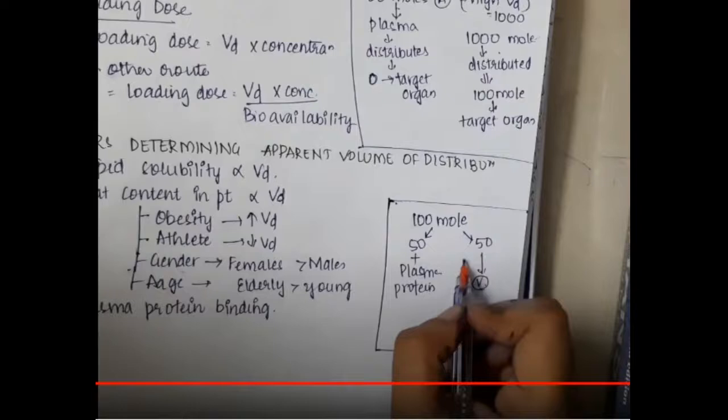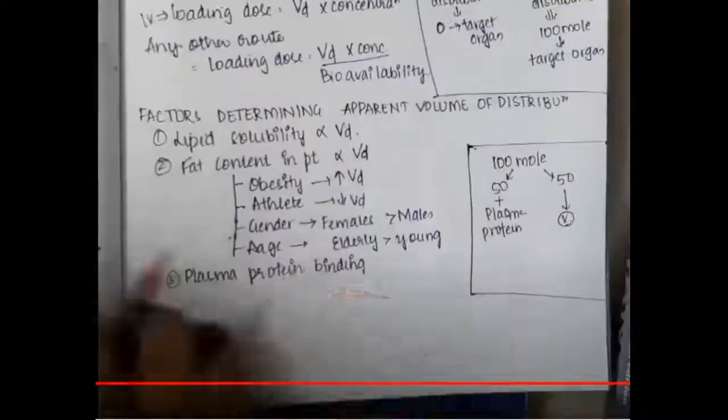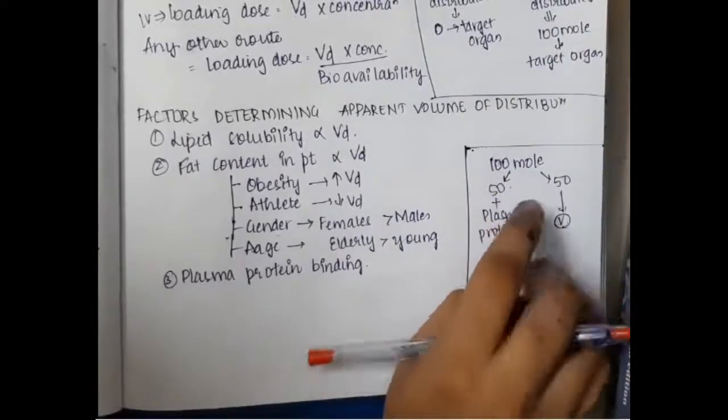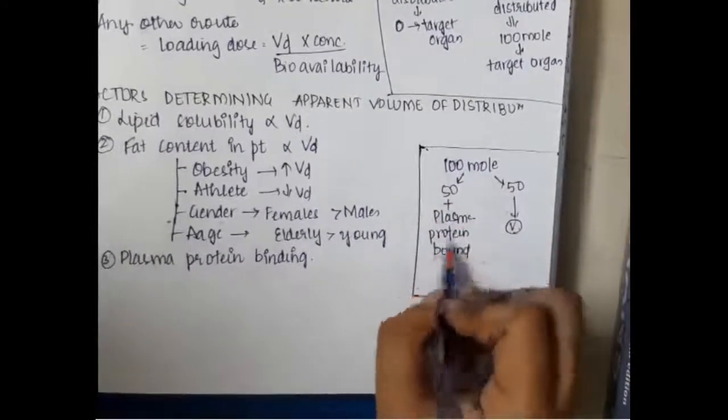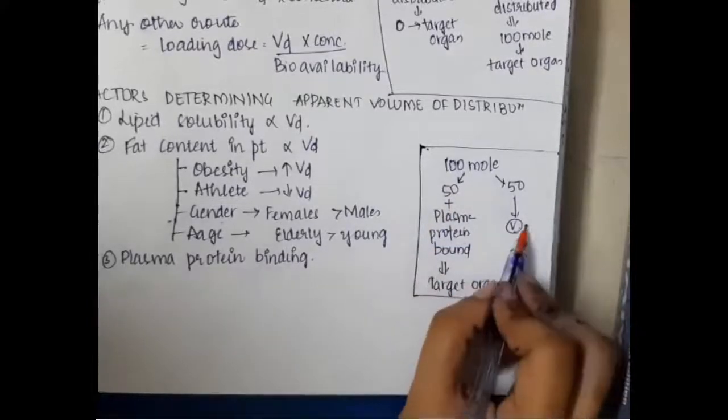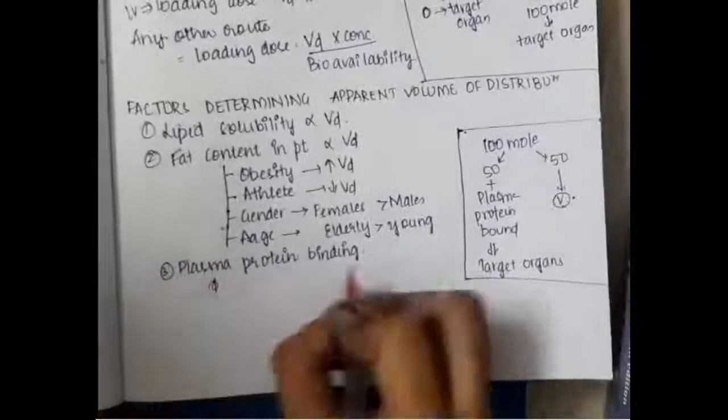Now this 50 moles has gone to the volume of distribution, whereas the 50 moles which bind to the plasma proteins will go to the target organ. So the more the plasma protein bound, the less the volume of distribution. So plasma protein binding is inversely proportional to the volume of distribution.